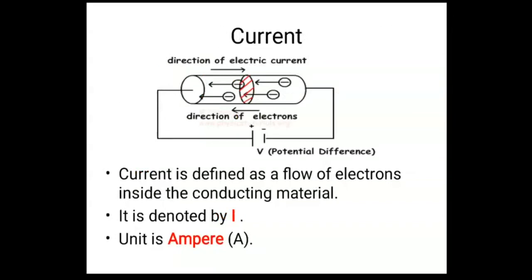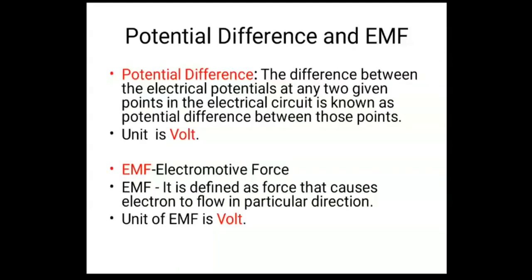There is some force which moves the electrons, which is responsible for the flow of electrons, and that is nothing but electromotive force. In simple terms, if someone asks what EMF is, it is defined as a force that causes the electrons to flow in a particular direction. What is the unit of EMF? Volt. So these are the two definitions.